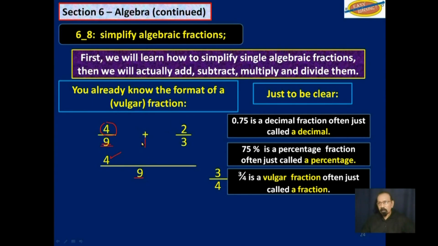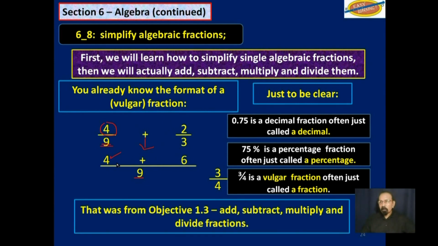You bring down that plus sign, and then you say 3 into 9, 3, 3 twos, 6. This is work that you learned way back in primary school, and we reviewed it in section 1. From objective 1.3, where it talks about add, subtract, multiply, and divide fractions. But these are typical fractions.